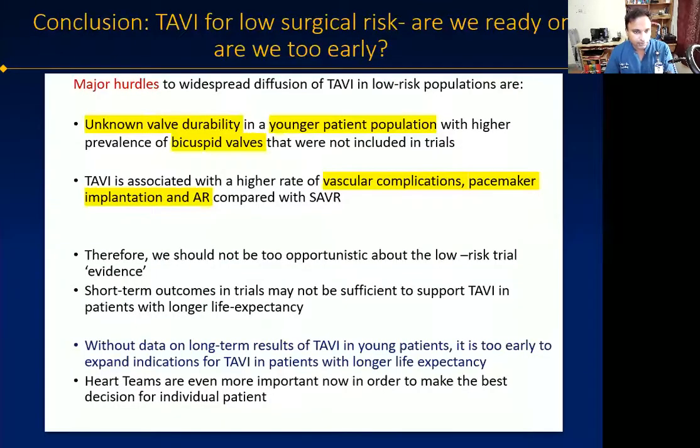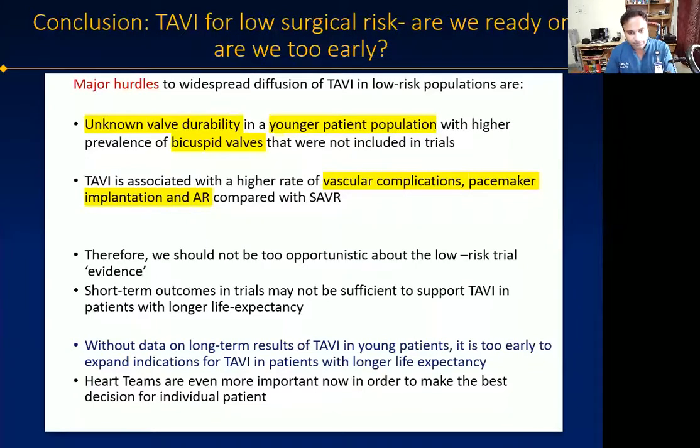So in conclusion, are we ready or are we too early for TAVI for low-risk patients? There are major hurdles to widespread diffusion of TAVI in low-risk patients. The challenges are unknown valve durability in a younger patient population with higher prevalence of bicuspid valves that were not included in trials, higher rate of vascular complication, leaflet thrombosis, permanent pacemaker, and AR rates compared with SAVR.